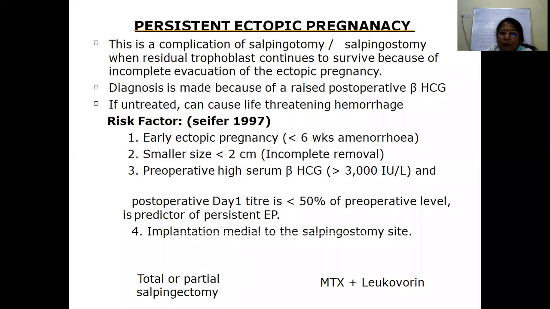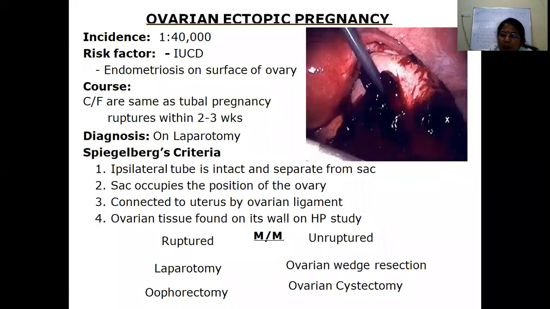Persistent ectopic usually occurs because of conservative management, when we have done salpingotomy or salpingostomy. As I have already told you, the risk factors are early ectopic and size less than the cutoff, and if there is less than a 50% decrease in beta HCG levels, then we should suspect persistent ectopic. Either you go for total or partial salpingectomy or methotrexate doses. So we have come to the end of tubal ectopics. Next we will discuss other ectopic sites in the next lecture.